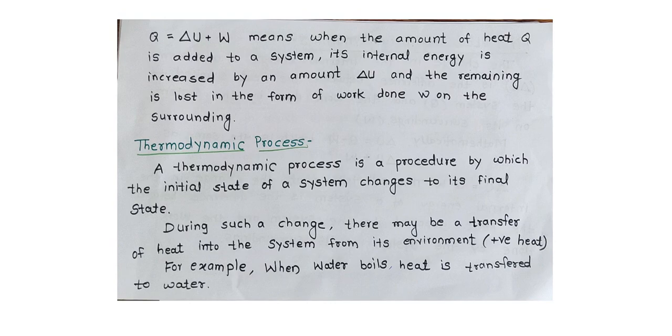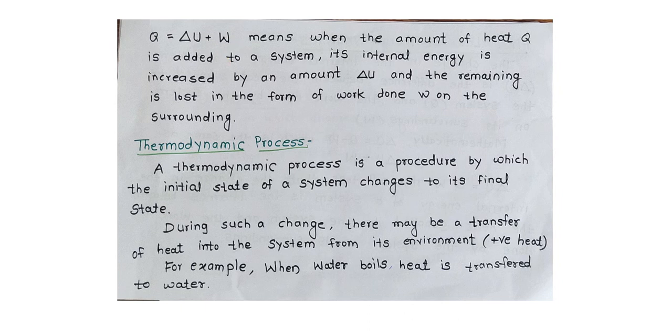And Q equals delta U plus W means when the amount of heat Q is added to a system, its internal energy is increased by an amount delta U, and the remaining is lost in the form of work done W on the surrounding. This is the first law of thermodynamics.